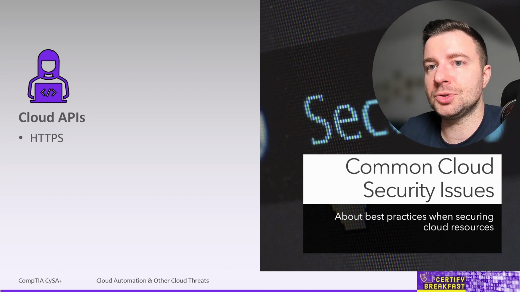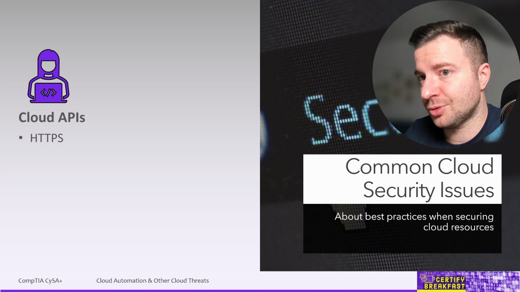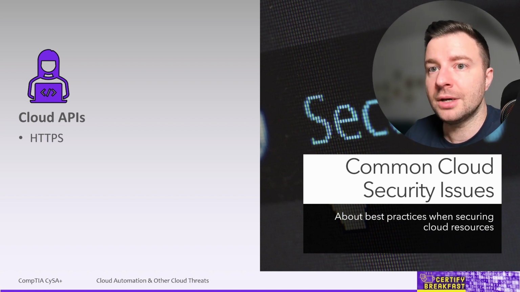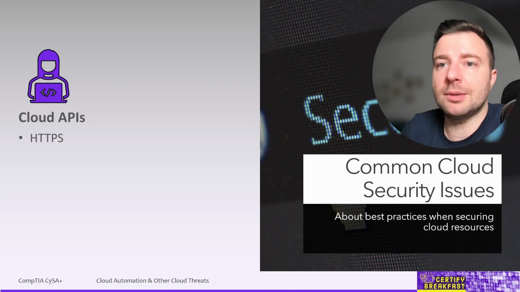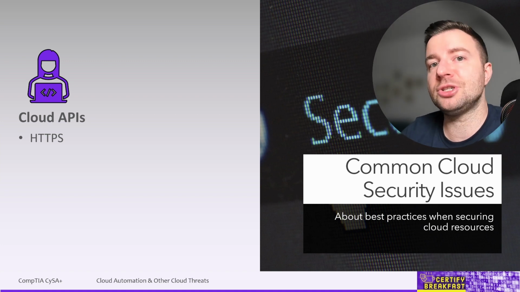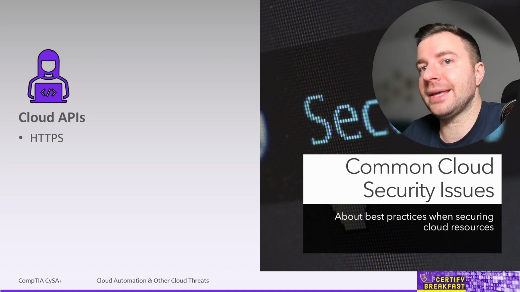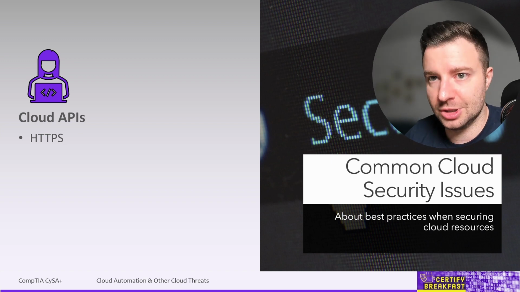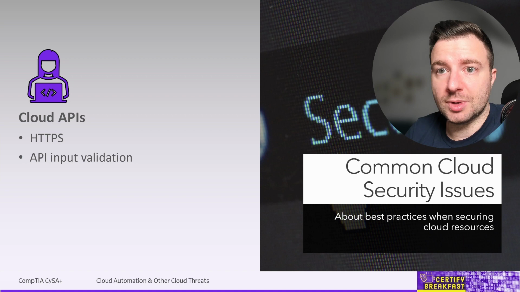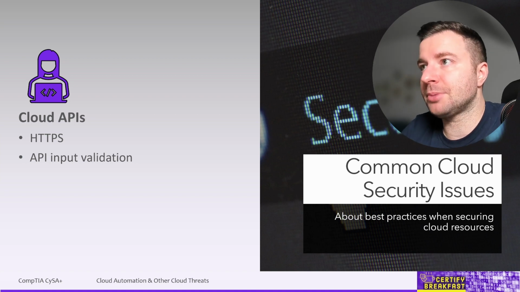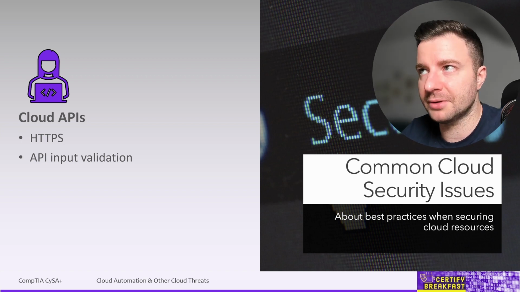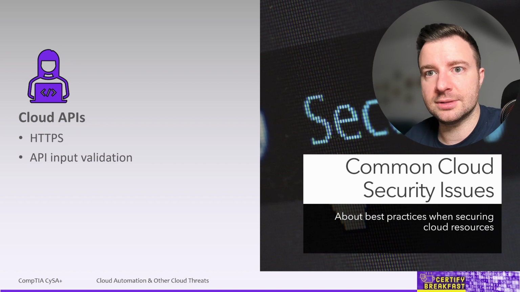First of all, make sure to secure communication to that API endpoint. It must be HTTPS, at least when you're communicating over the internet. Now, don't just enable HTTPS, make sure you don't allow HTTP connections and you return an error if somebody attempts to access that endpoint over pure HTTP. Of course, whatever you submit in an API must be properly validated because that's input, just like any other kind of input. Don't allow things like injection attacks or buffer overflows by failing to sanitize your input.